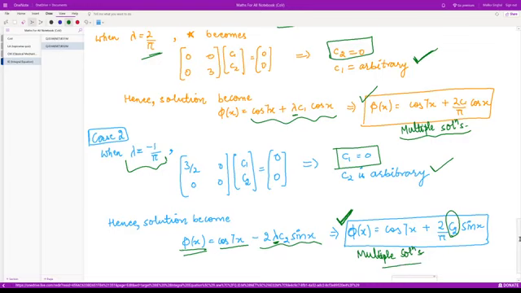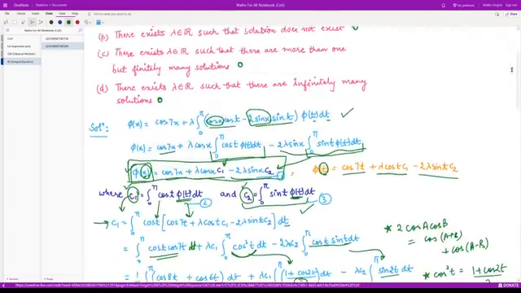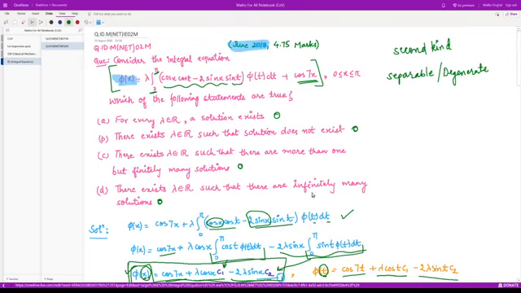So let us look at our options. We are clear that the equation results in infinitely many solutions. So option D is the right option, right? Moreover, if you see the options carefully, you will observe that option B says that there is no solution, so this is wrong. Option C says that there are more than one but finitely many solutions. This is also wrong, because we have an infinite number of solutions, not a finite number.